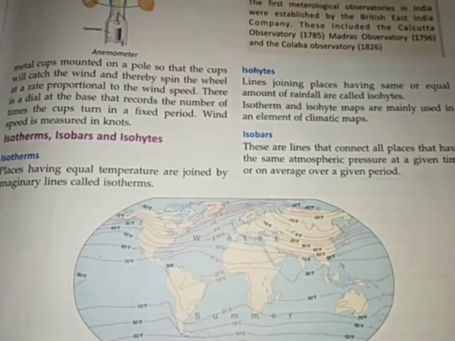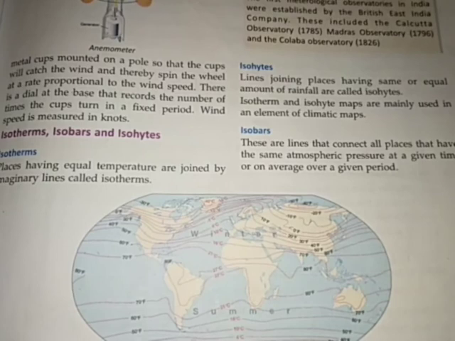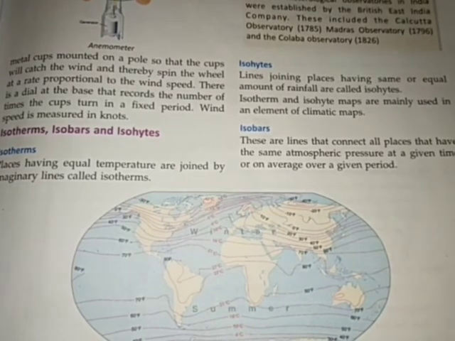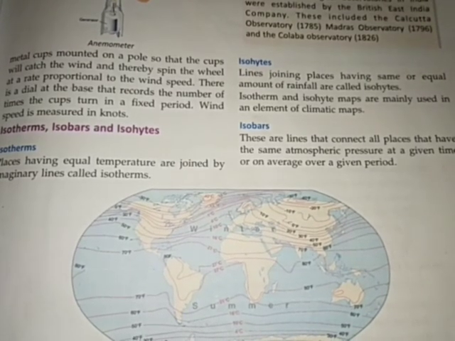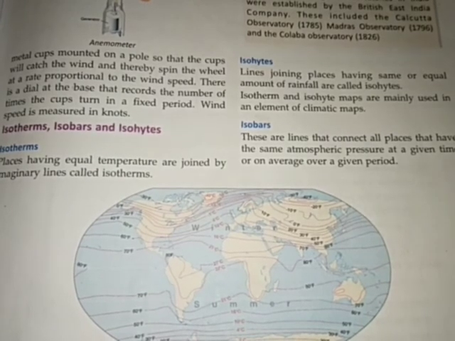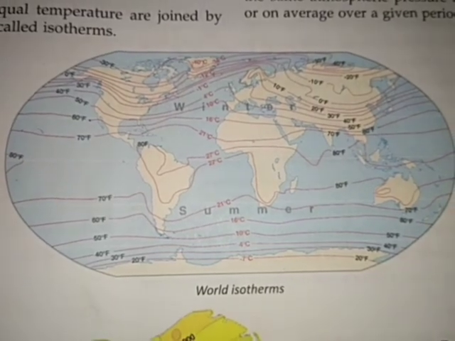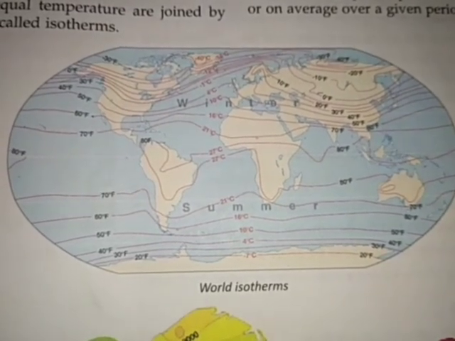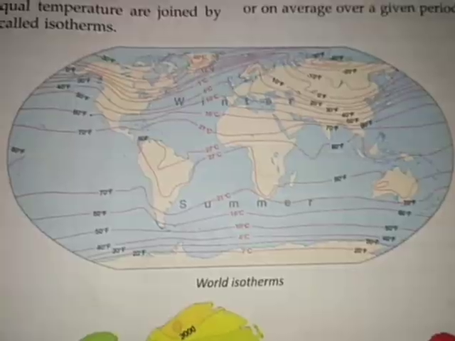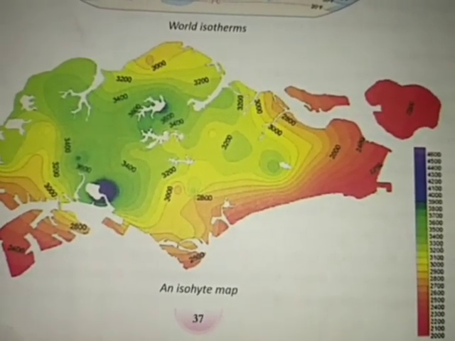And lines that connect all places that have the same atmospheric pressure are called isobars. So this is all about the chapter. I am showing you the word isotherms. Next I am showing you an isohyet map.